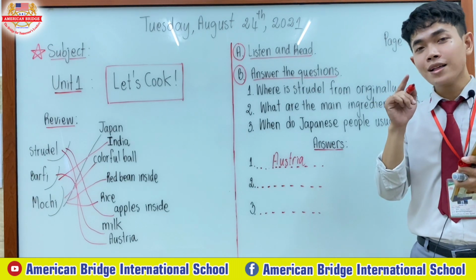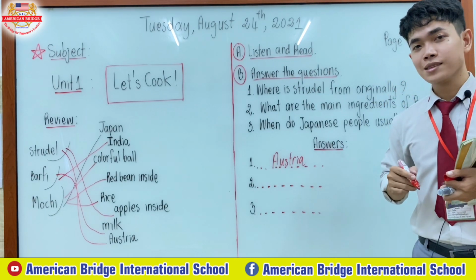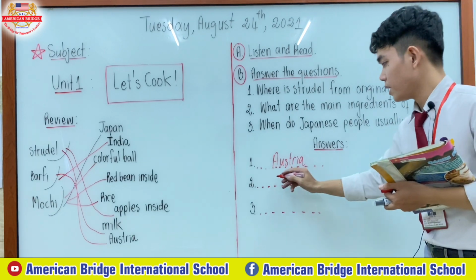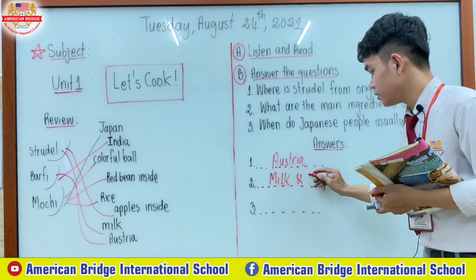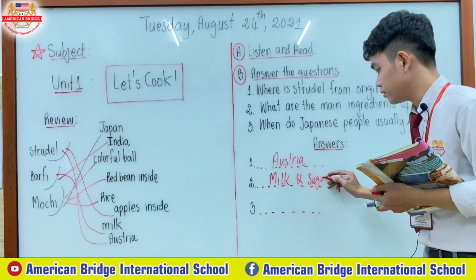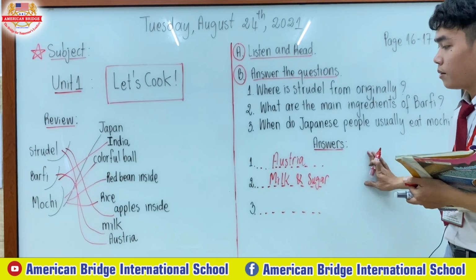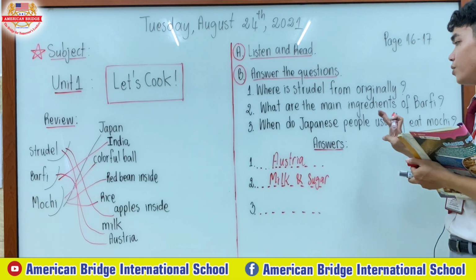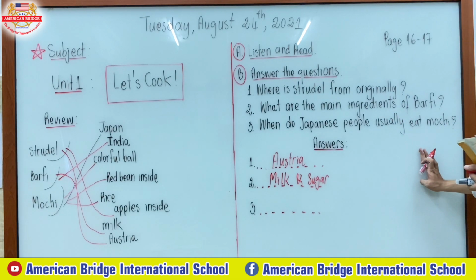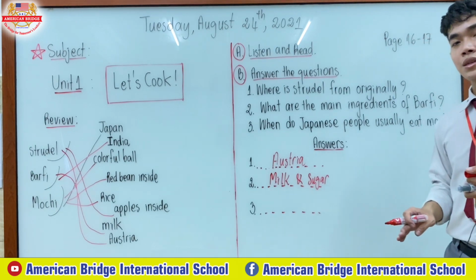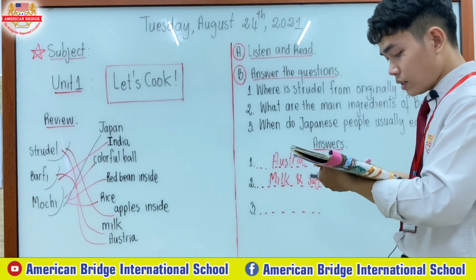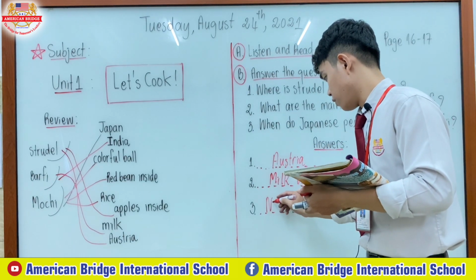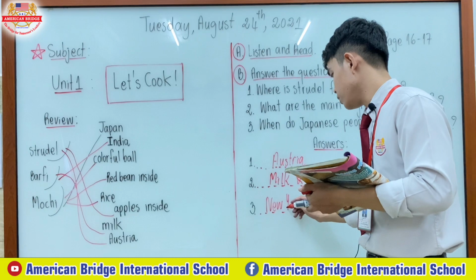They are milk and sugar. Alright, move on to number 3. When do Japanese people usually eat mochi? Japanese people usually eat mochi at New Year, for New Year Day.